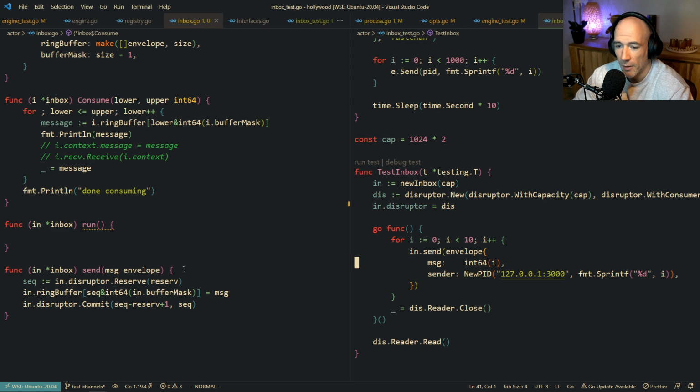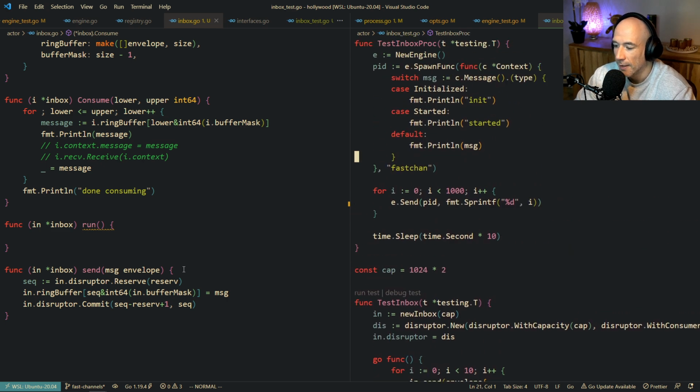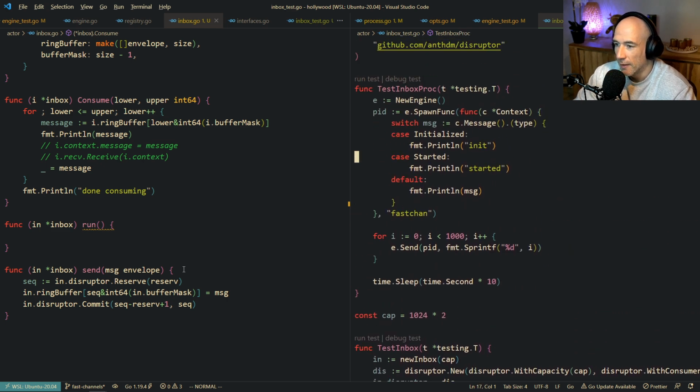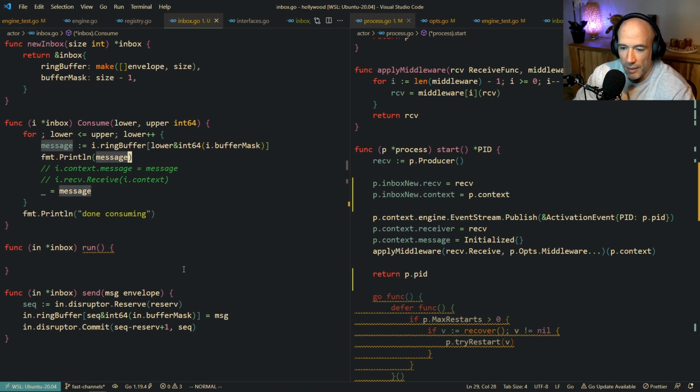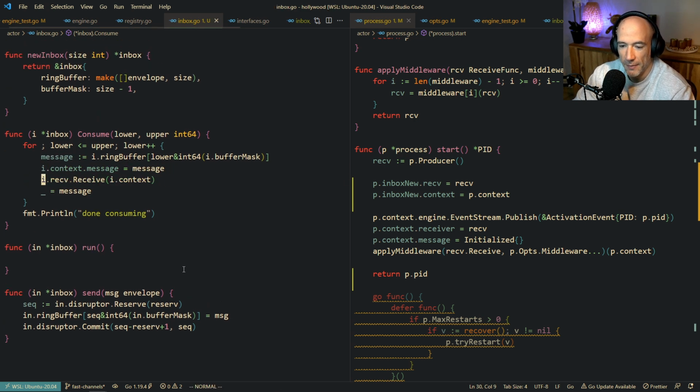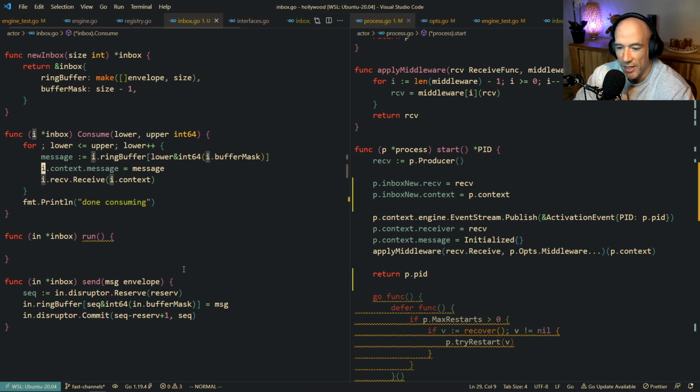So what I'm going to do is check in process real quick how I can fix this. In an ideal scenario, what I do is this: I set the context message as a message, and then I receive from the receiver in the consume loop.